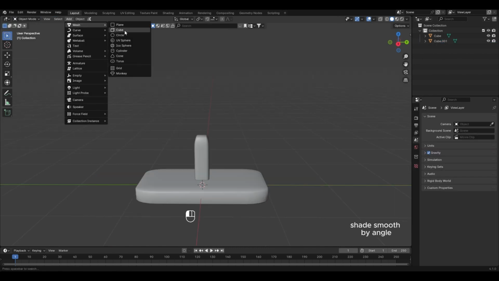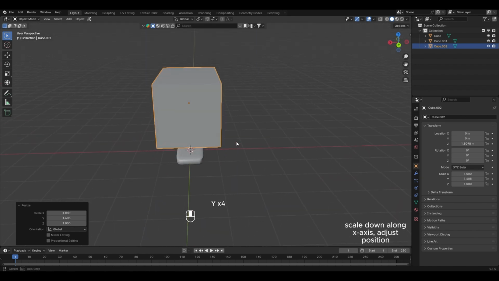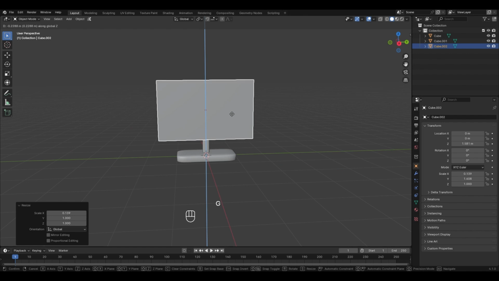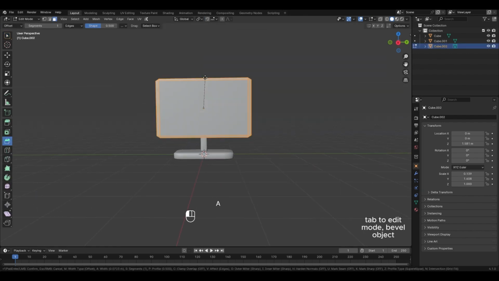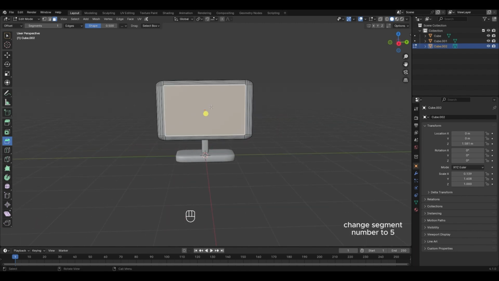Shade smooth by angle. Add a cube and scale along the Y-axis, then scale down along the X-axis and adjust the position. Tab to edit mode, bevel the object, and change the segment number to 5.